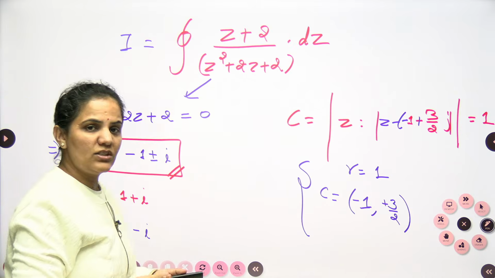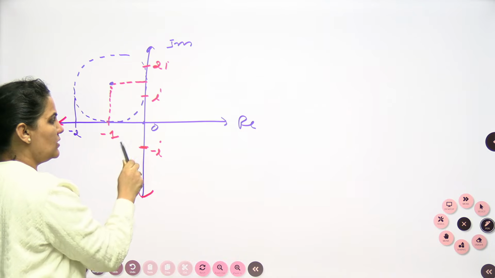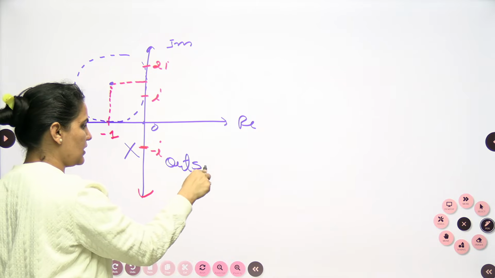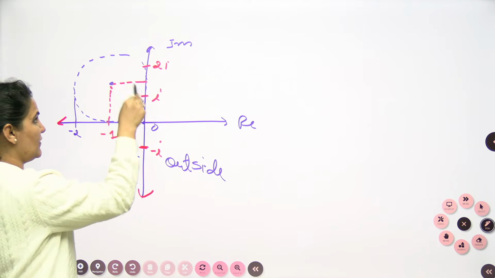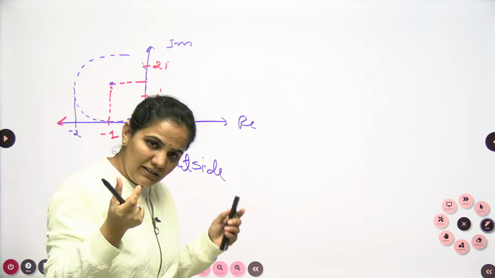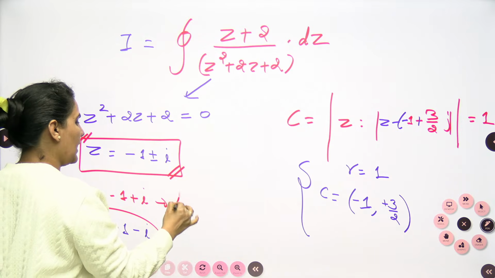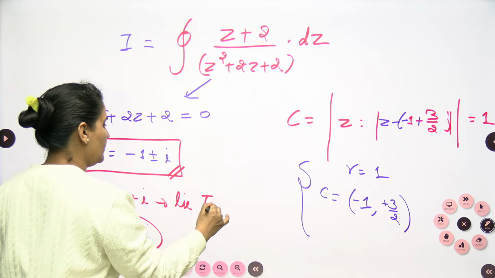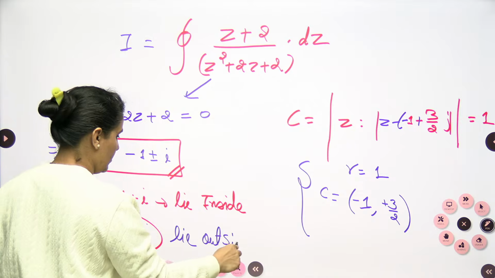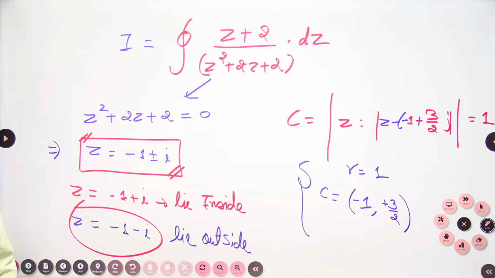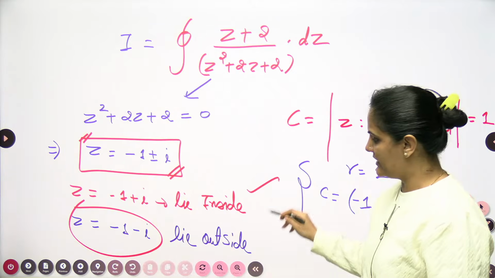When I talk about -1 minus iota, minus iota will be here, so this is not possible. This will be lying outside the closed curve. But if I talk about -1 plus iota, this will be lying inside this closed curve. So you can write down directly that this root will be lying inside the closed curve and this point will lie outside the closed curve. So we get that this will be lying inside, this will be lying outside.